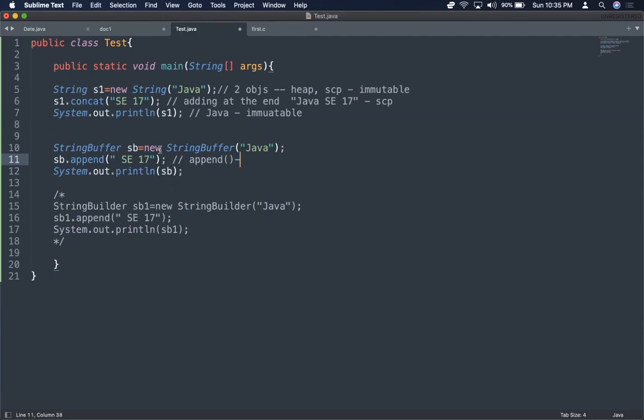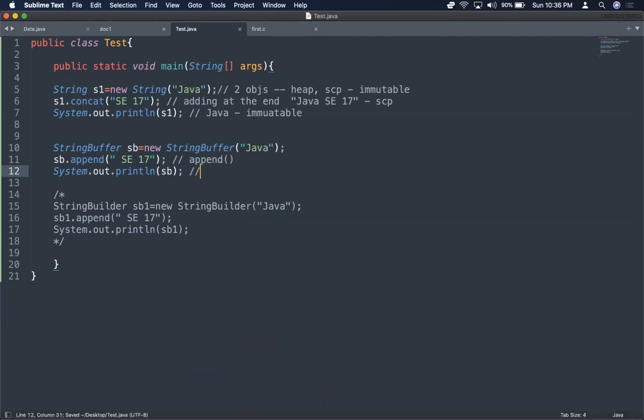See, StringBuffer sb equal to new StringBuffer of Java, and sb.append, and later I'm printing System.out.println of sb. So now what will be the output? Is it just Java or Java SC17? Since StringBuffer is mutable, it can be changed, it can be modified. So whenever append is applied on this sb, the sb value is going to get changed.